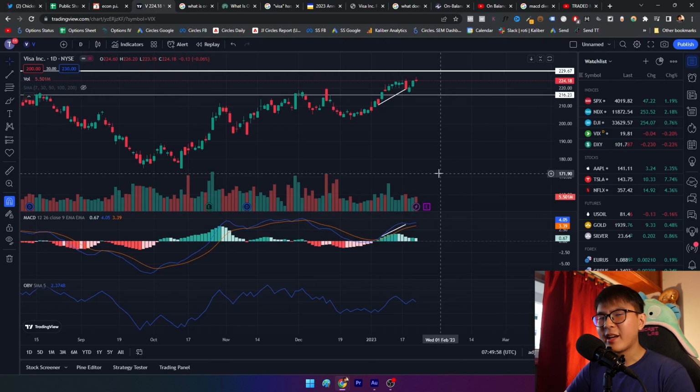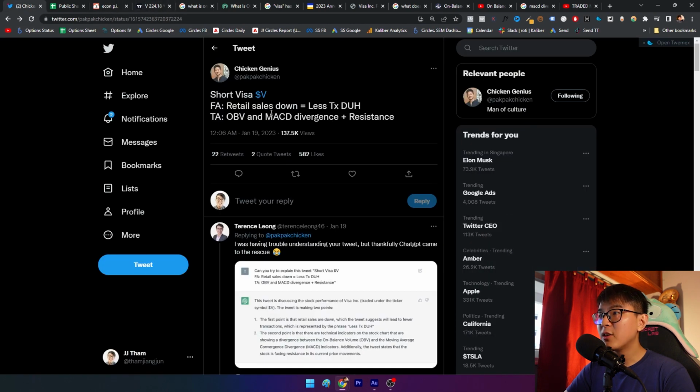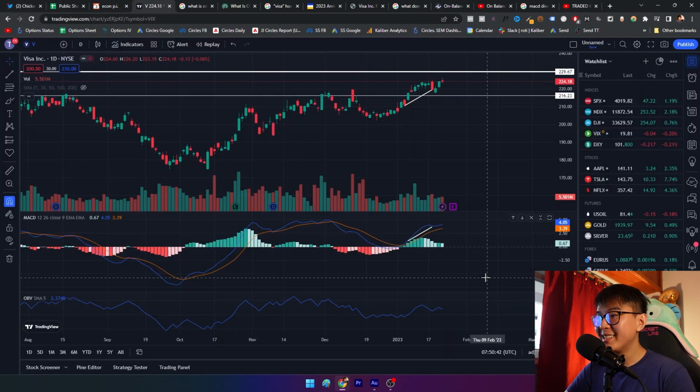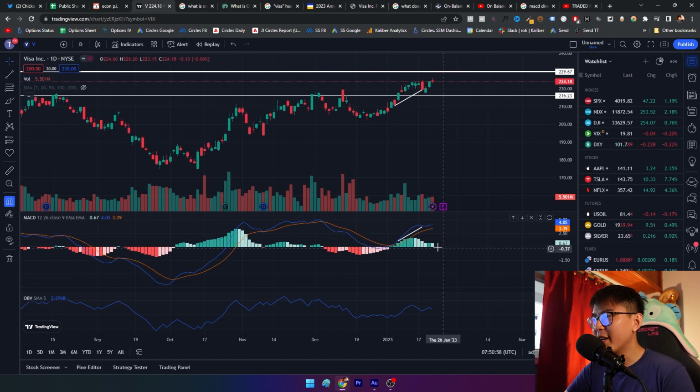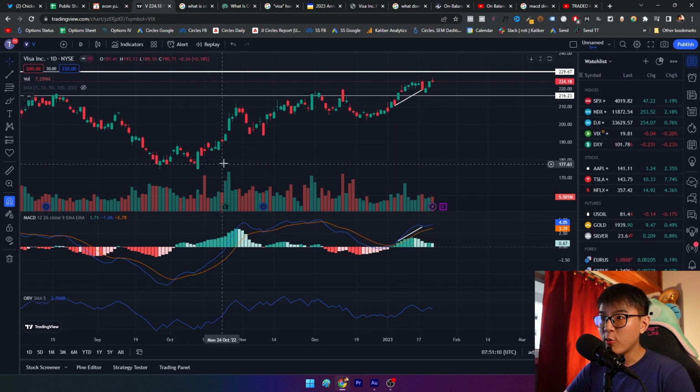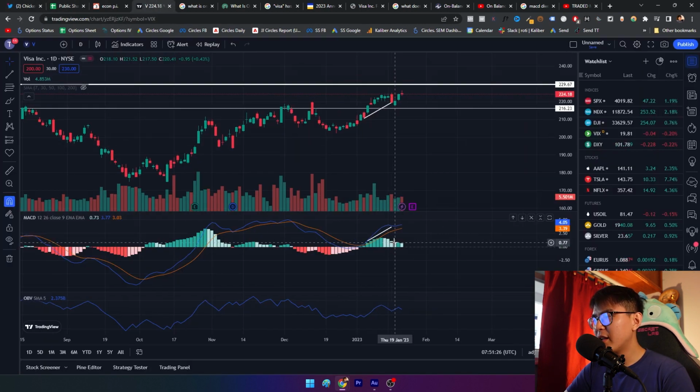In my journey of learning options, there are so many technical indicators that you can use, and I think the most important thing is to just stick to a simple system that you believe in, follow, and have backtested over time. And another technical indicator that Ken relies on would be the MACD divergence. Personally, I have not used these indicators a lot myself, but if I'm not wrong, for a beginner, if you see this going down in volume, that possibly signals a weakness in the particular movement of the stock price. If this continues to go green and there are high greens like here, then usually that would be positive movement in stock price. If the intensity of this green bar is decreasing, then that would signal a weakness in the market. And I believe that is what Ken is looking at. There is some weakness over here until the 19th of January.